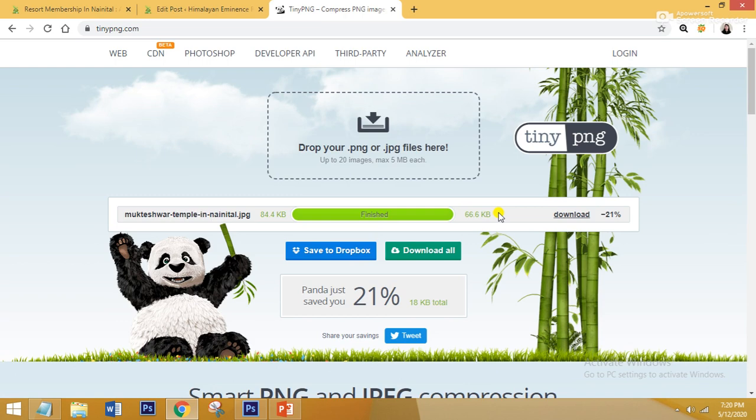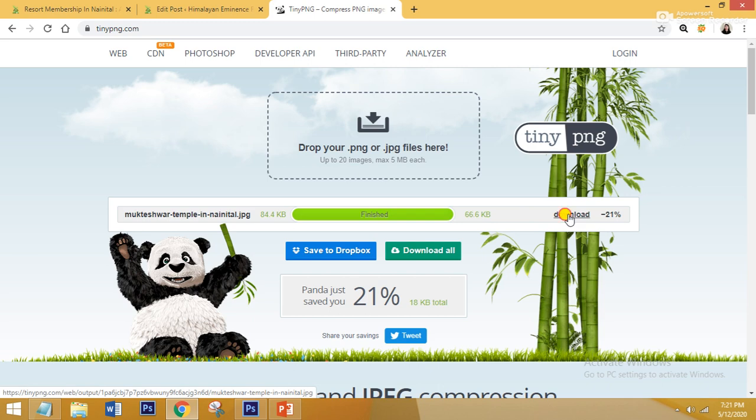So guys, it matters a lot for your blog or website. What will happen if your website or blog does not load properly and takes time? Then the user will leave your website or blog, traffic will never come to your website, and the user will go to another website or blog. So it is better to give a little time to compress your image.